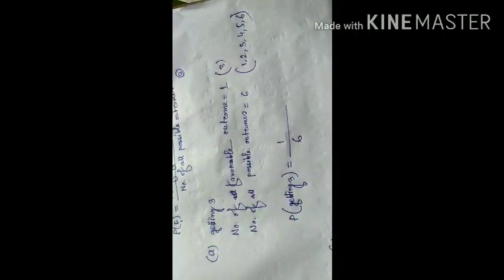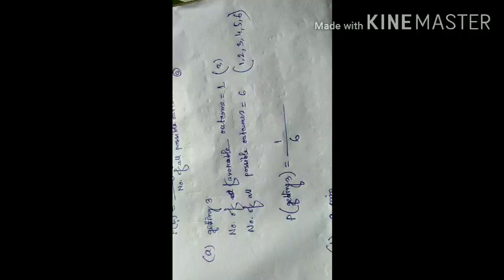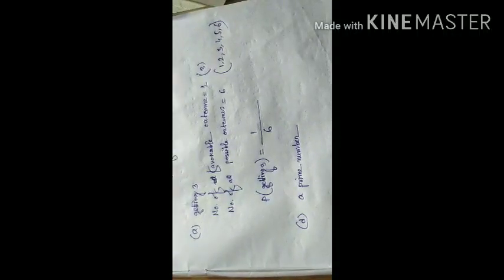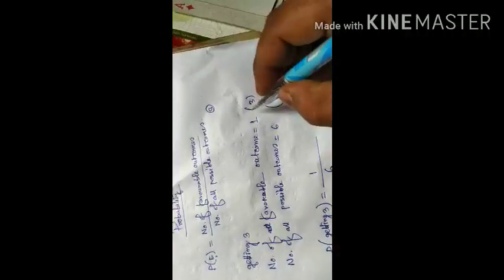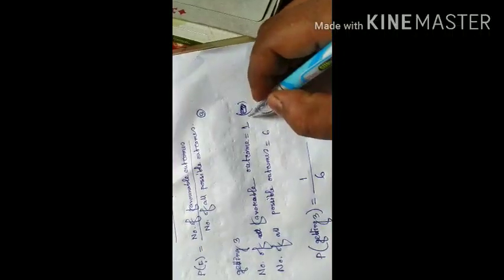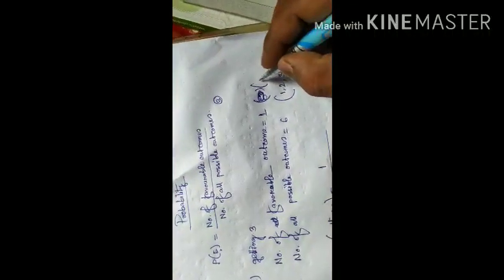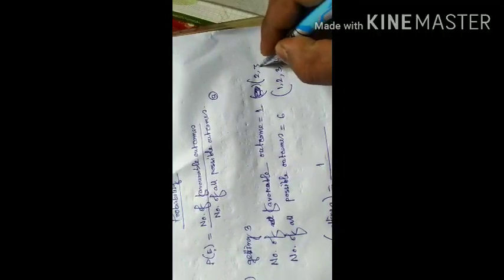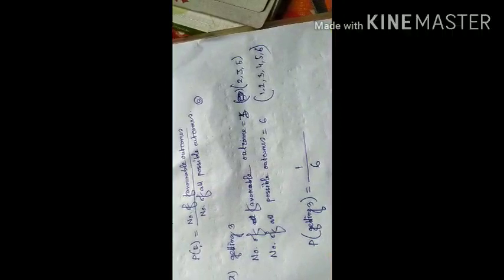Part D. What is the event? The event is a prime number. So prime numbers are 2, 3, 5, 7, and since a die only goes up to 6, what is the number of favorable outcomes? 2 is a prime number, 3 is a prime number, 5 is a prime number. So the number of favorable outcomes is 3.